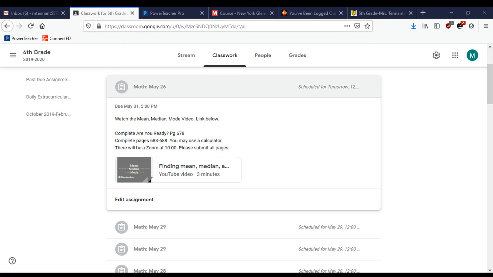Okay, so it's lesson number 1, mean, and if you could turn to page 683 and take out a pencil to follow along with. So it says Tina and her friends downloaded songs for 6 weeks as shown in the table. How many songs were downloaded? So what you need to do there, you just need to know the total number of songs. You need to add 12 plus 6 plus 10 plus 9 plus 4 plus 1. Okay, and again, use a calculator so that you don't make a silly mistake. Number 1, you should be writing, if you add them all up, it would be 42 songs.